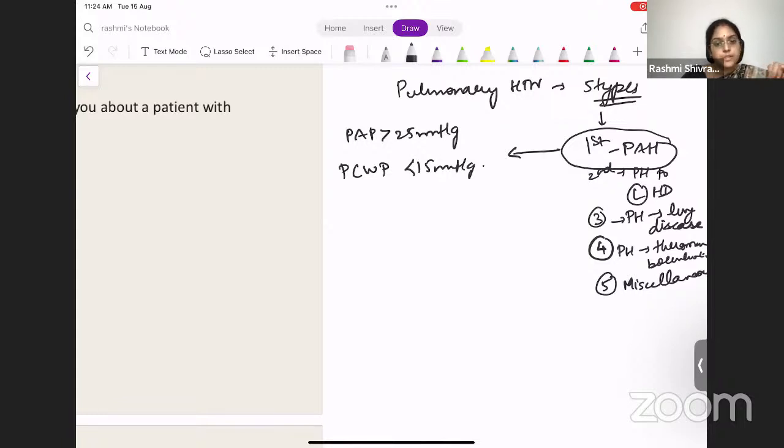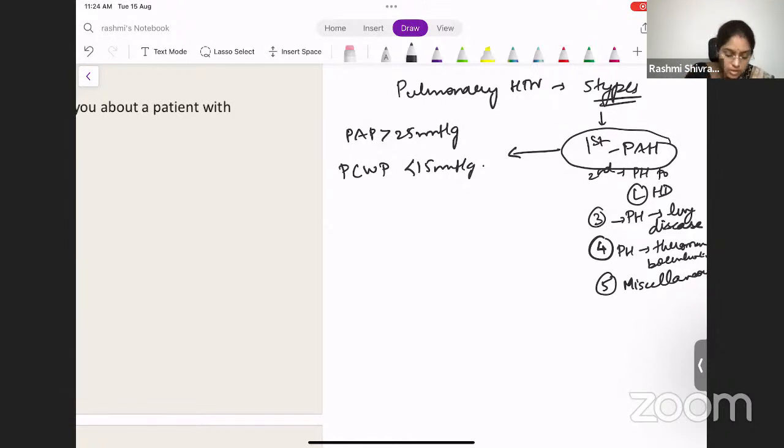So how do the patients present? They will have dyspnea. They can also have chest pain and they will have syncope. Dyspnea, chest pain, syncope. These are the 3 most characteristic findings, of which dyspnea is the most common. It progresses very rapidly in many cases.